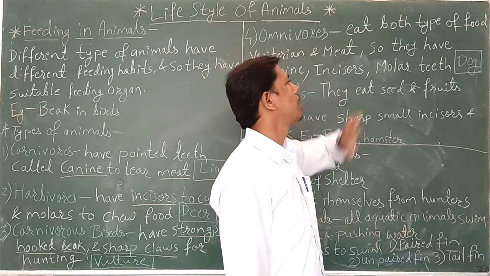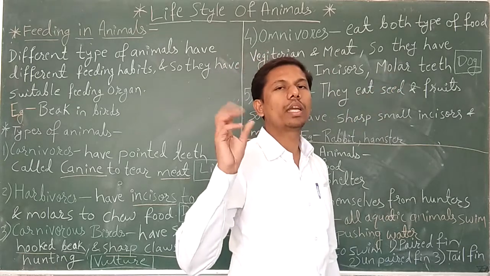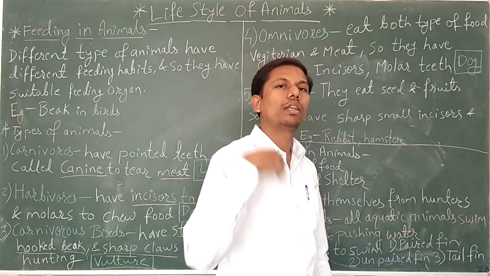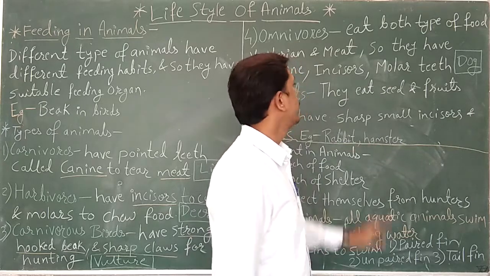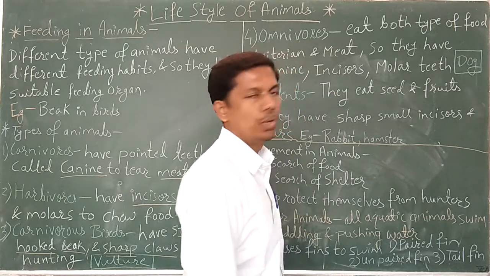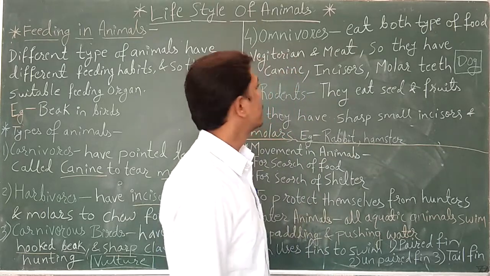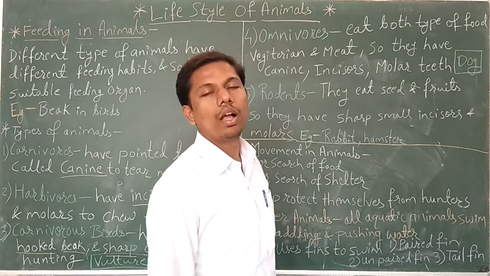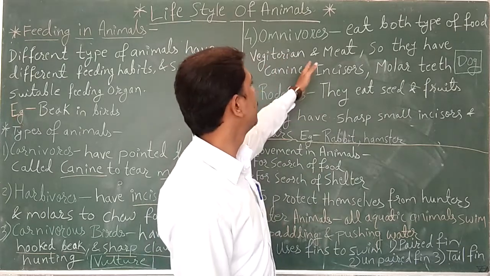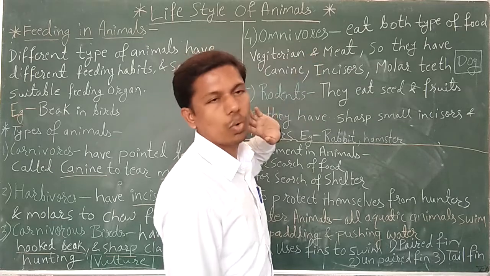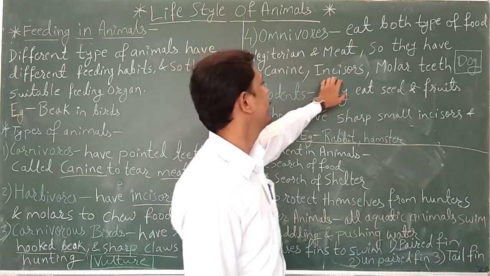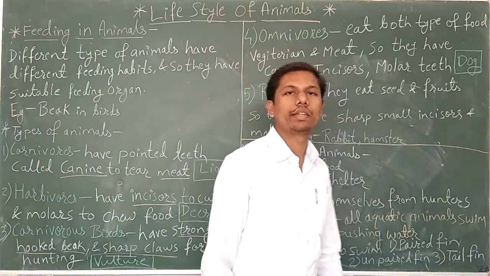So that is chewed by molar teeth to make it fine material, and then they can swallow it and have their food. So that is the fourth type of organisms, and it is the feeding habit in omnivores, that they have canine, incisor, and molar teeth.